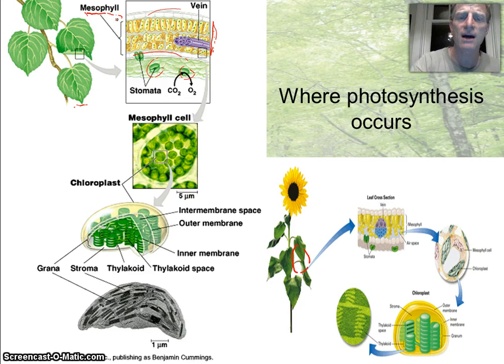Meso means middle, so this is sort of the middle area, and this has a lot of photosynthetic cells in them. So if we zoom in on a mesophyll cell, we can see it's got all these little green granules in it. Those are chloroplasts, right? We already talked about chloroplasts within plant cells. And then if we zoom in on a chloroplast, we can see that they have these little green structures, they look like little green pancakes. They're called thylakoid membranes, and they're stacked in little green stacks called grana. So that's where the light reaction occurs, where light is absorbed within the plants.